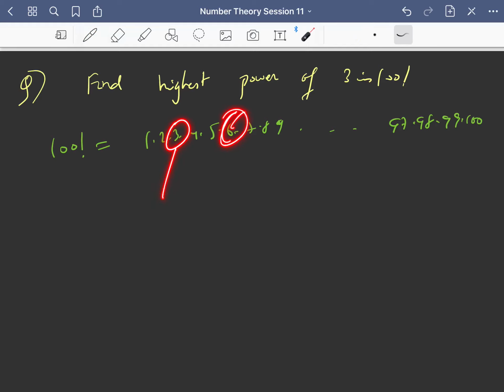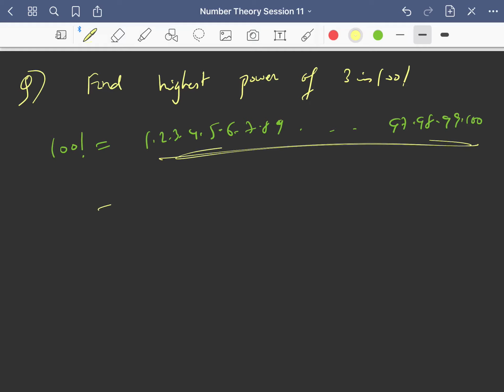You will get it from the multiples of 3 only. 3, 6, 9, 12, these only will contribute the power of 3, right? The numbers 2, 4, 5, are they going to contribute 3? No. So you will get 3 from multiples of 3 only. And how many multiples of 3 are there? There are 33 multiples of 3, that we have done already, 100 by 3. So you will get 3 power 33.